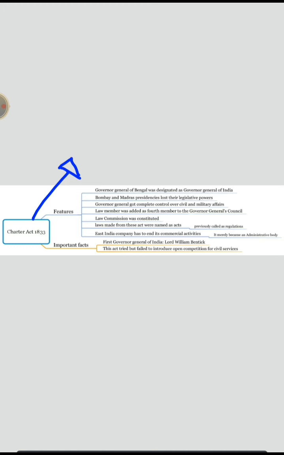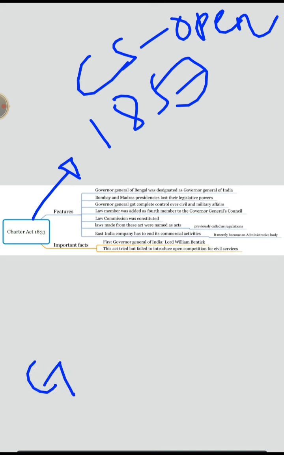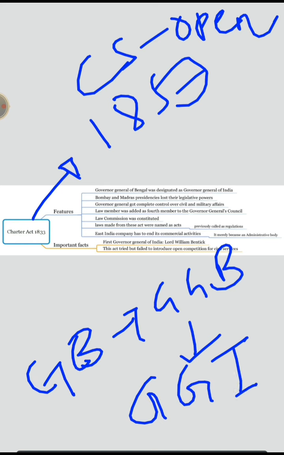So that's why an attempt is made in Charter Act of 1833 to open civil services to Indians, and it happened in 1853. In the same way, Governor of Bengal is made into Governor General of Bengal, and then he is made into Governor General of India.